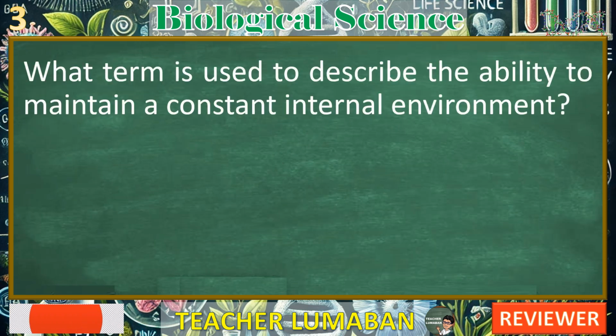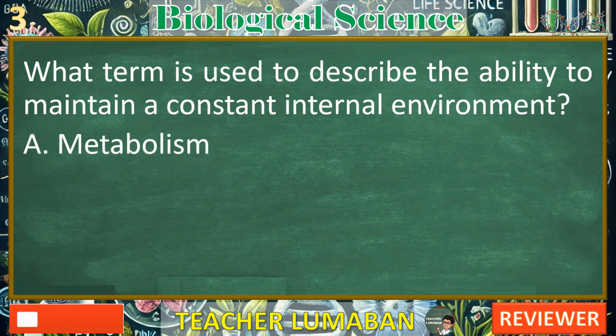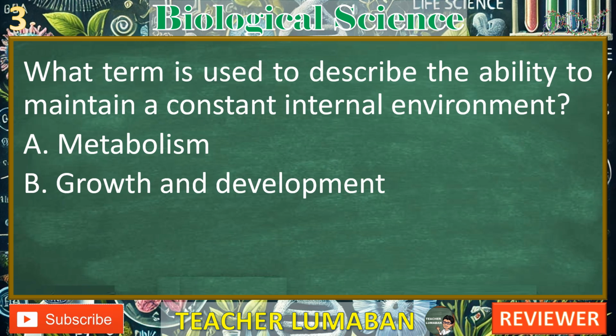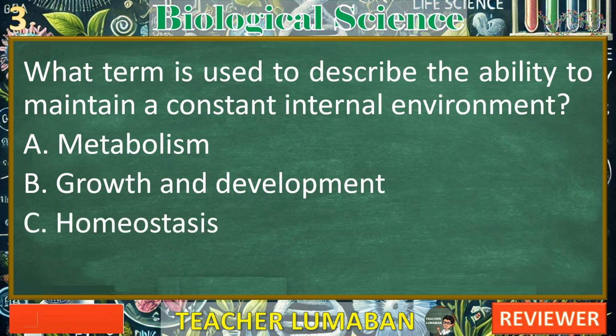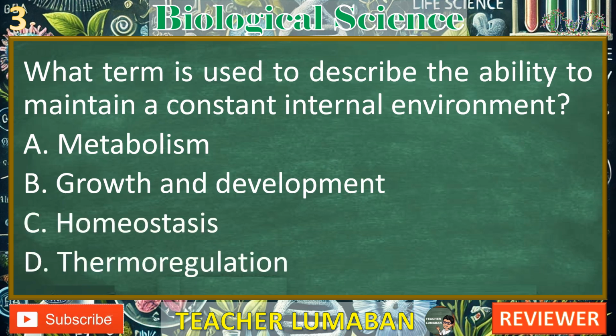What term is used to describe the ability to maintain a constant internal environment? A. Metabolism. B. Growth and development. C. Homeostasis. D. Thermoregulation. In the next 5 seconds, select the best response from the available options.